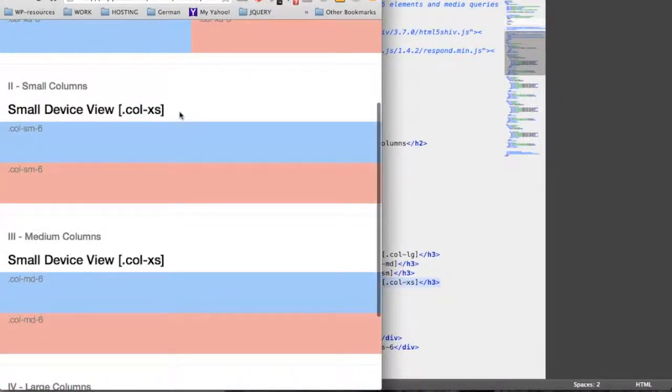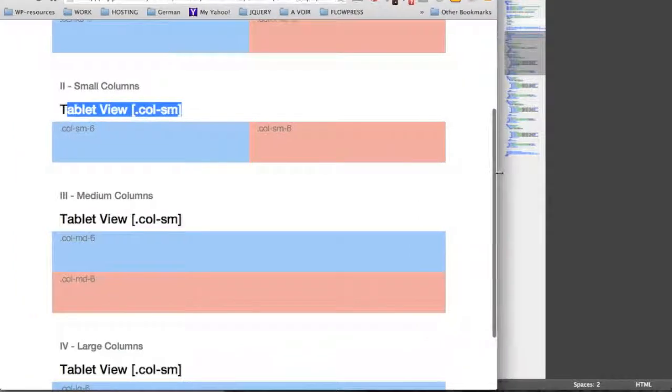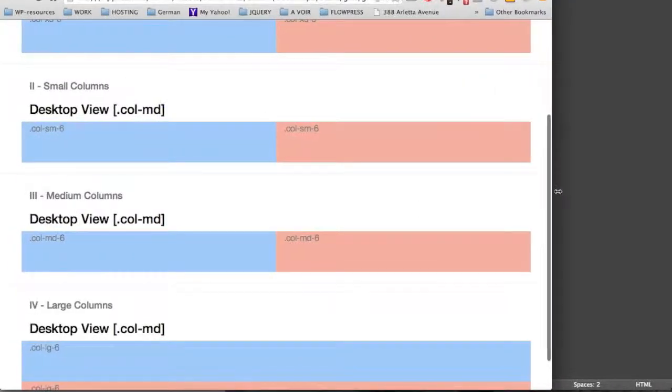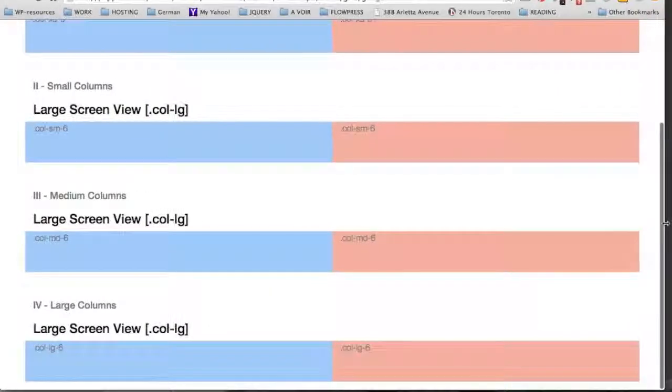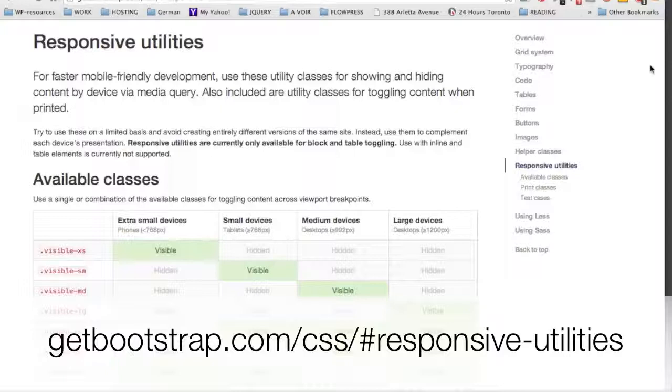So we can see that now we are on a small device view. As soon as we increase the size of the screen, we now switch to the tablet view with the column -sm for the class prefix. And then we're going to increase again. Then we can read desktop view. And finally, the large screen view. So these visual cues will be helpers during the different demonstrations that we're going to see together. You can learn more about responsive utilities classes by going on the Bootstrap 3 website. We'll cover that in more detail in the next section.